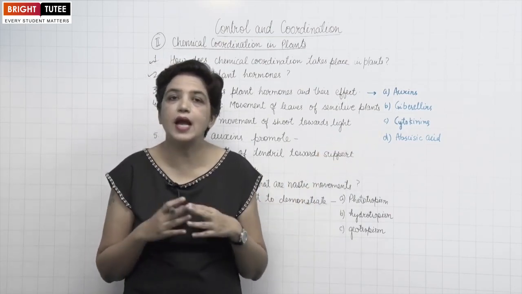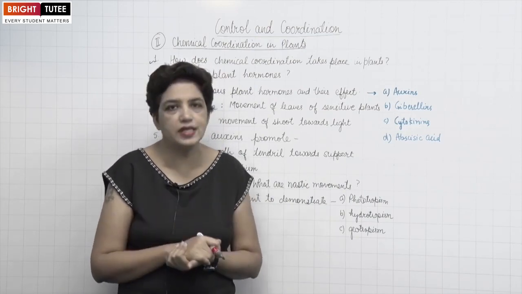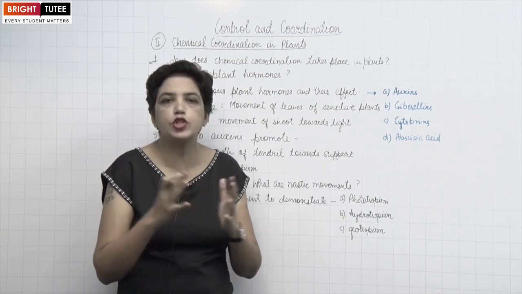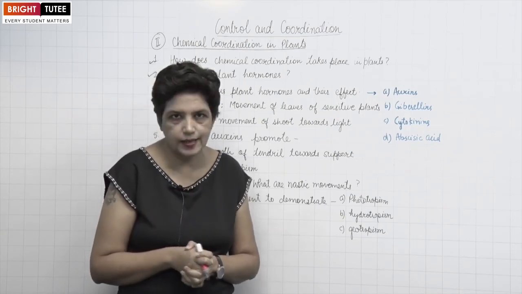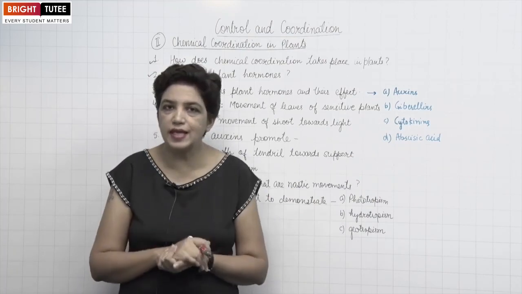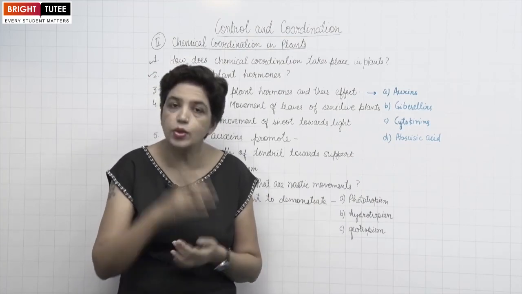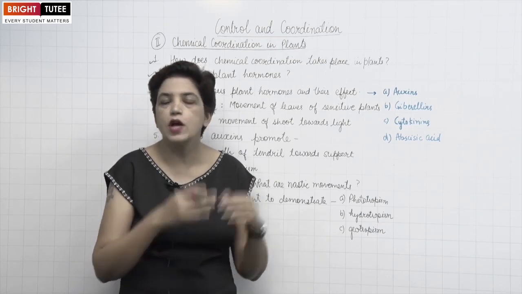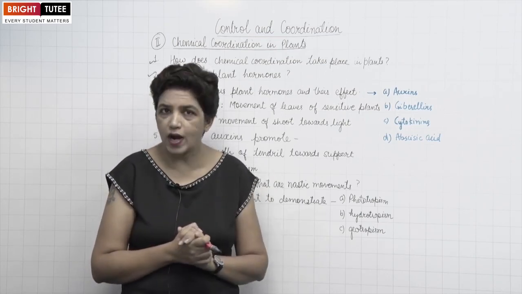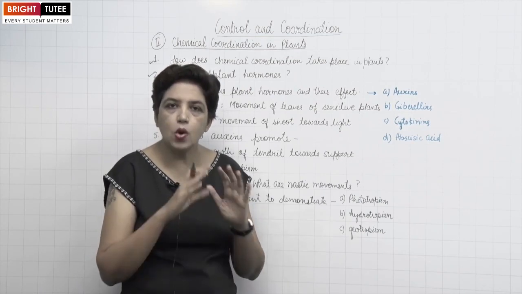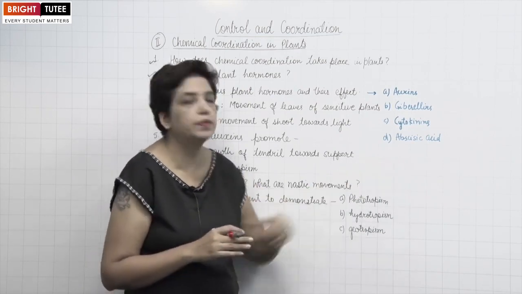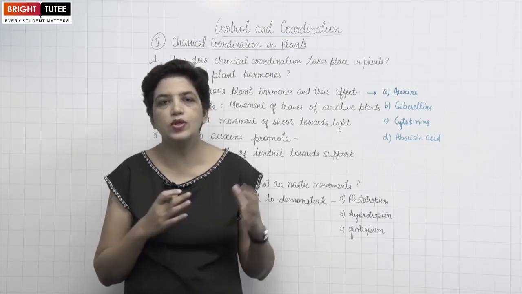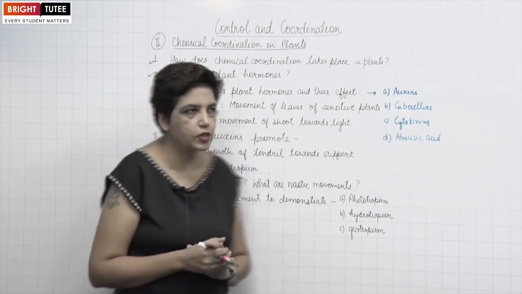Cytokinins are present in large concentration in fruits and seeds, so they promote cell division in fruits and seeds, which leads to increase in their size. On the other hand, abscisic acid is a growth inhibitor. It inhibits growth, so it leads to wilting of leaves or shedding of parts of the flowers after fertilization. All these inhibitory actions are because of this chemical which is called abscisic acid. So these are the 4 main plant hormones.